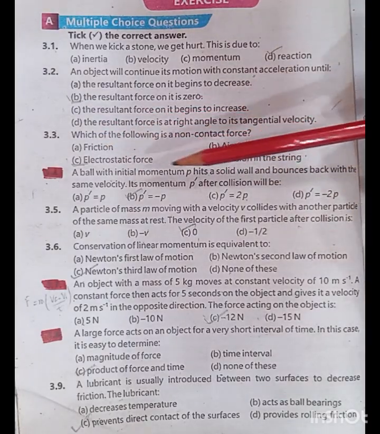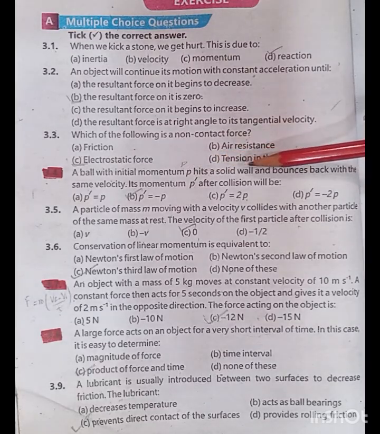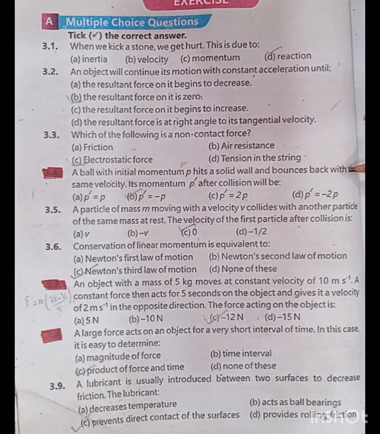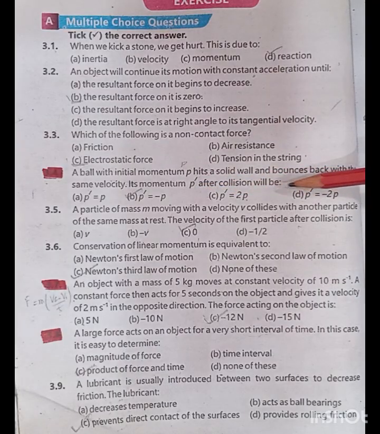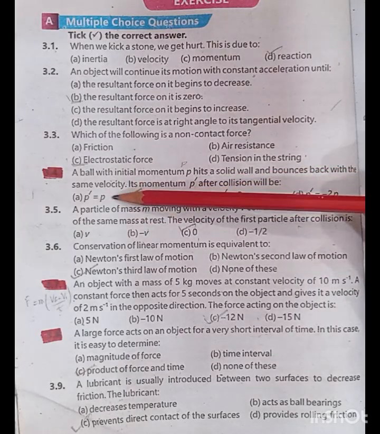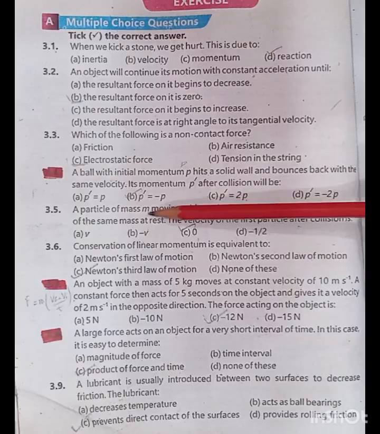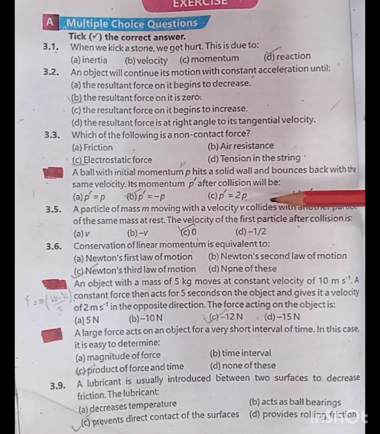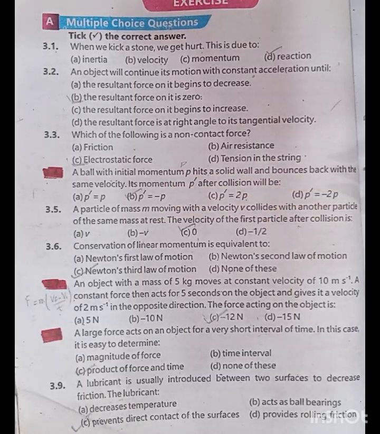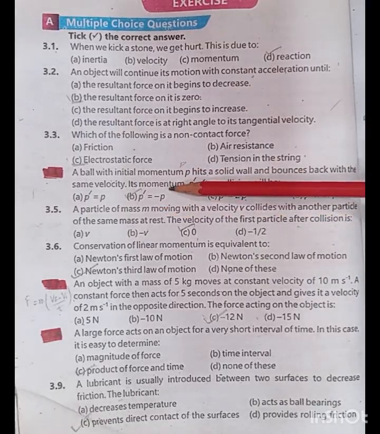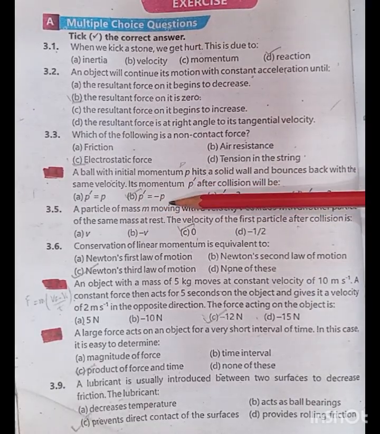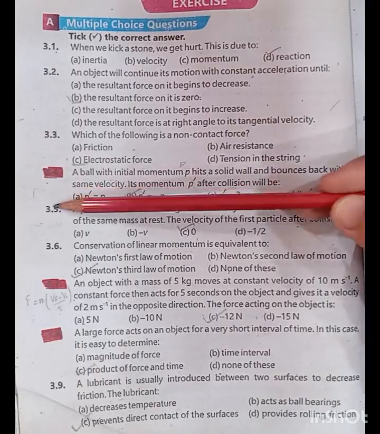A ball with initial velocity p hits a solid wall and bounces back with the same velocity. Its momentum after collision will be p prime equals p, p dash equals minus p, p dash equals 2p, or p dash equals minus 2p. Option B is correct. P dash will be equal to minus p.